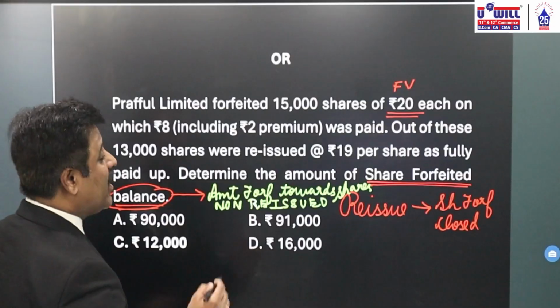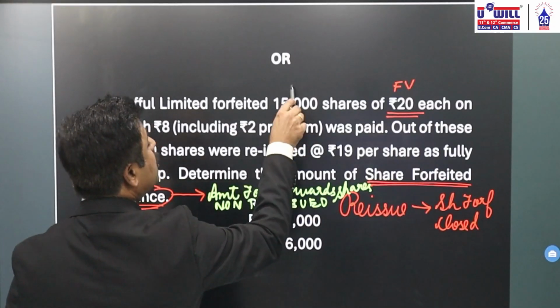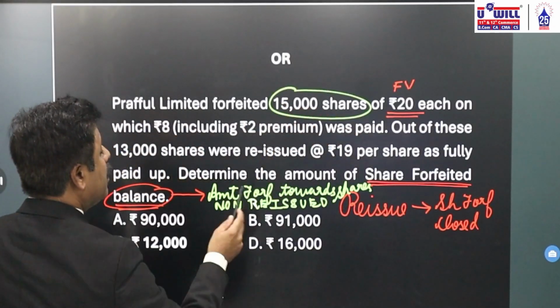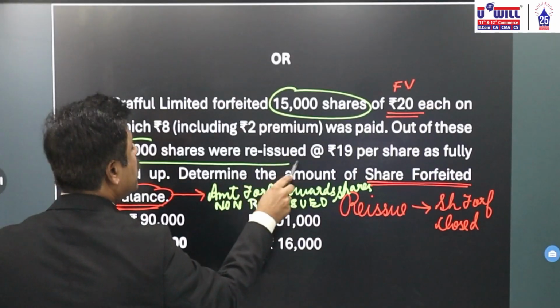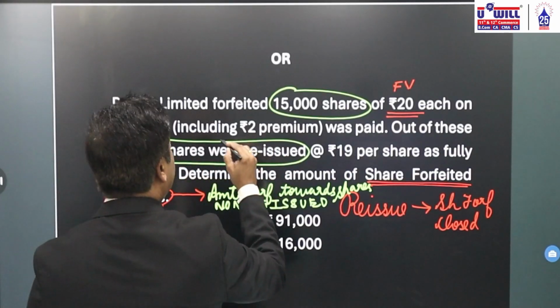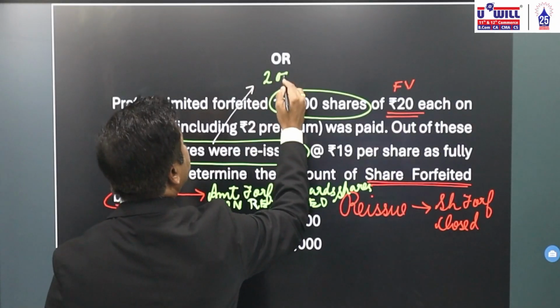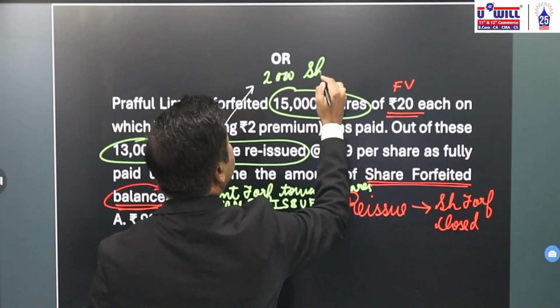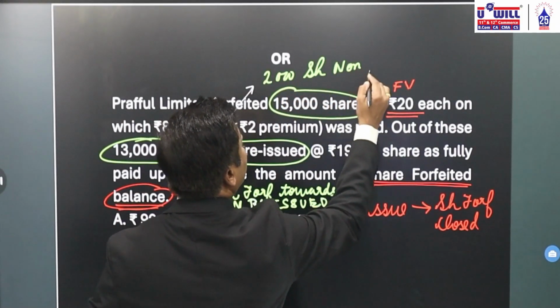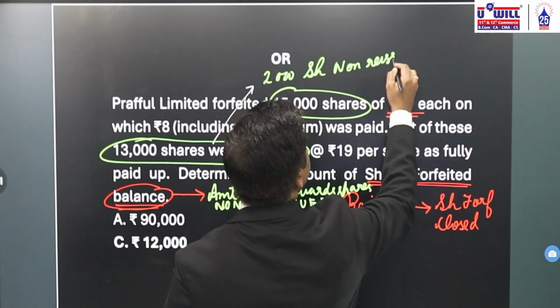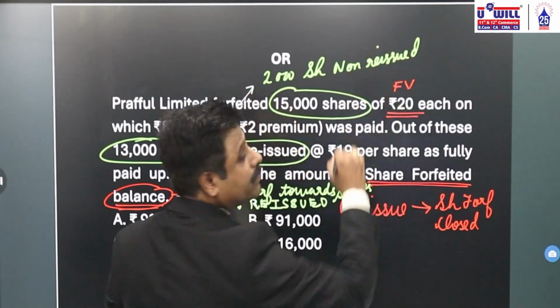Now let's identify here. 15,000 shares were forfeited and 13,000 shares were reissued. So can I say that 2,000 shares are not reissued? 2,000 shares are still not reissued.